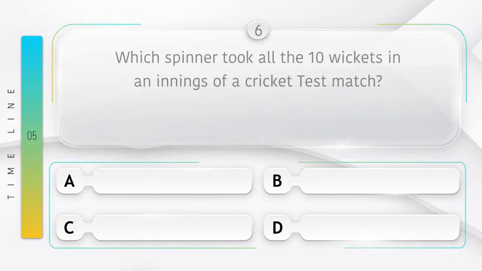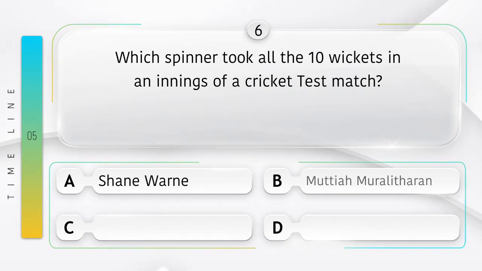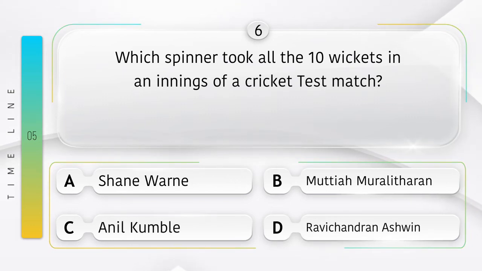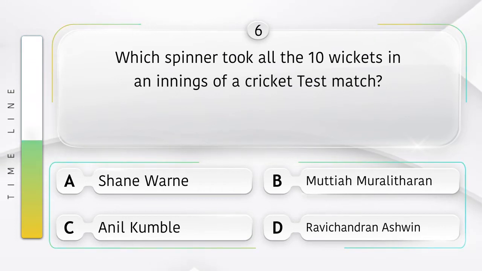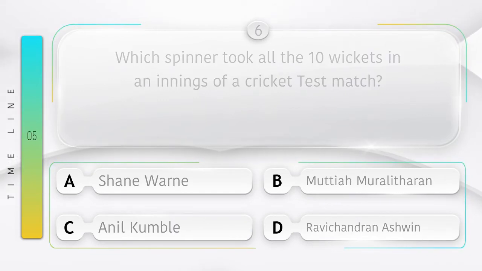Which spinner took all the 10 wickets in an innings of a cricket test match? Option is A. Shane Warne, B. Muthaiya Muralidharan, C. Anil Kumbale, D. Ravichandran Ashwin. Answer is option C. Anil Kumbale.